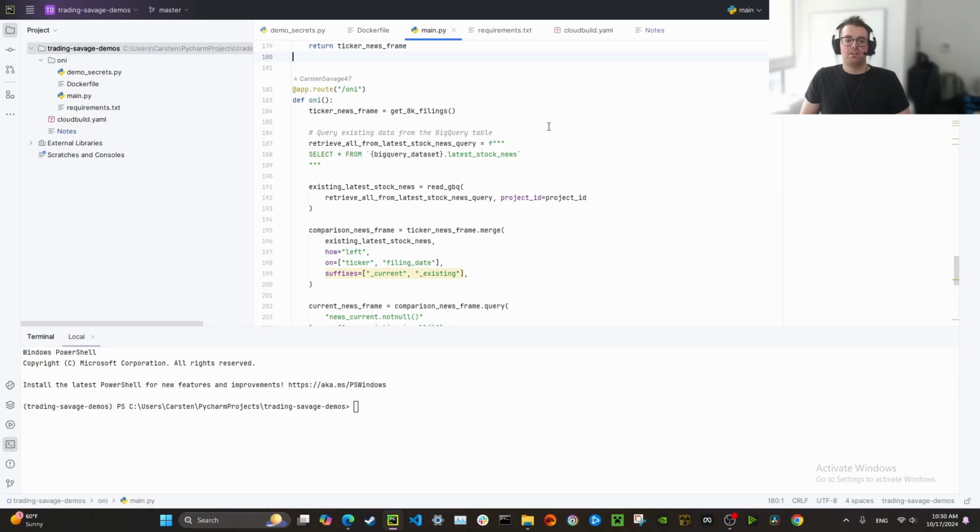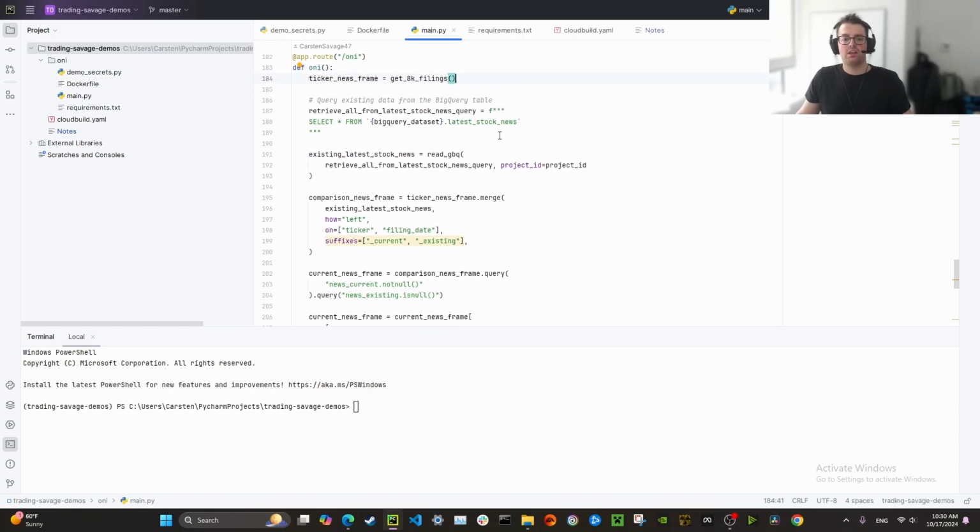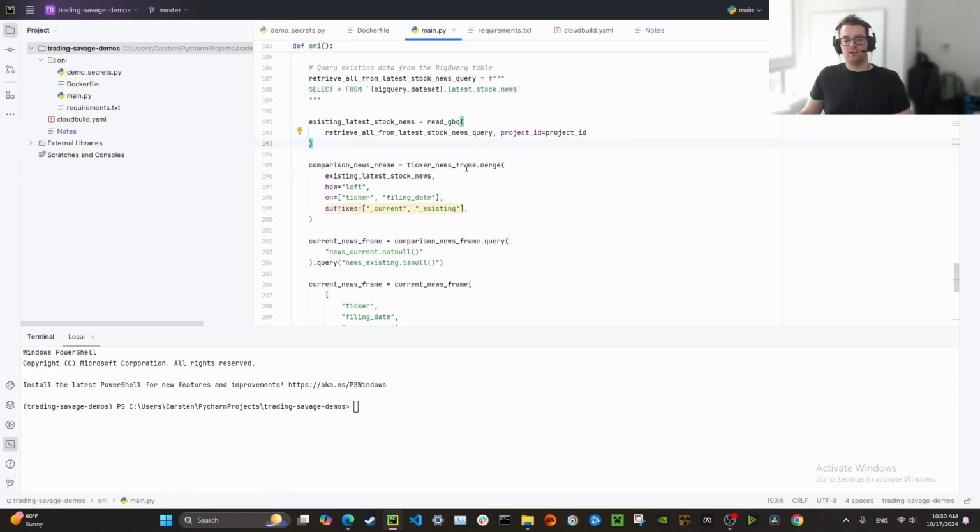Now, this main function, the name can be whatever you want. This is how it works. First, it gets the 8K filings. Then I have a BigQuery table called the latest stock news. What we do is we get the existing stock news in the table. We want to compare that with the updated stock news to see if any of the 8K filings have changed from the previous run to the current run, so that we don't duplicate rows in the data frame or in the table.